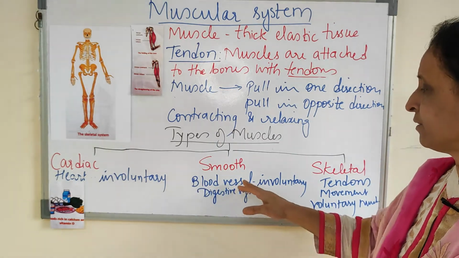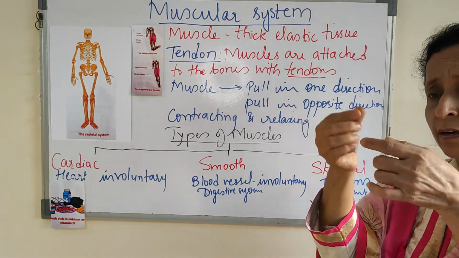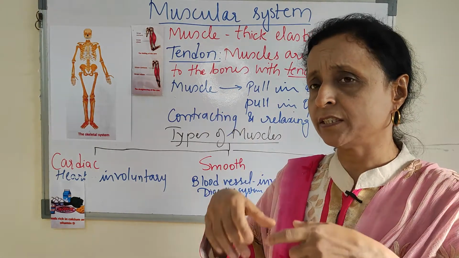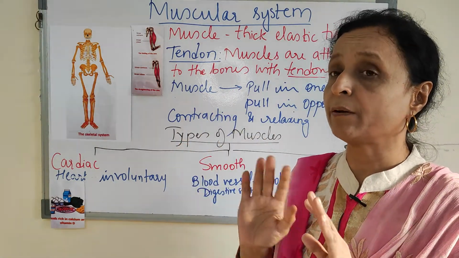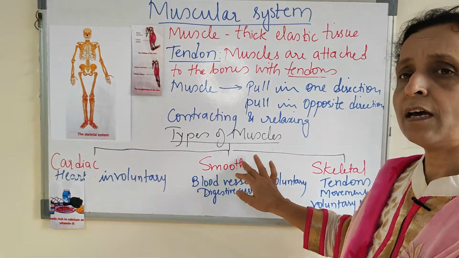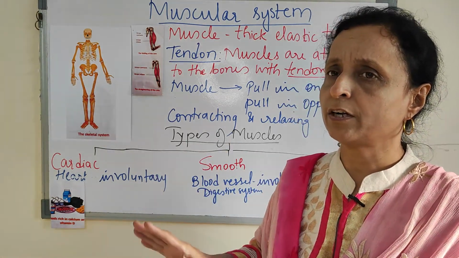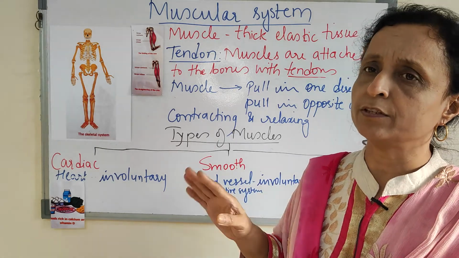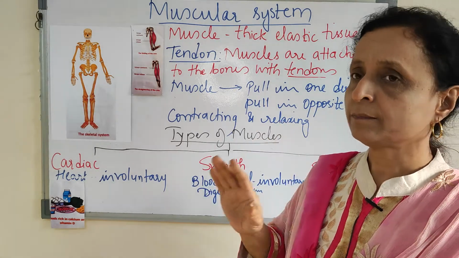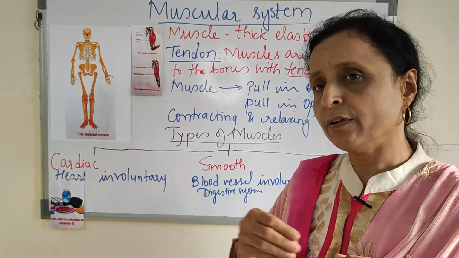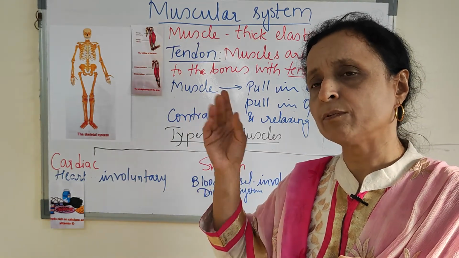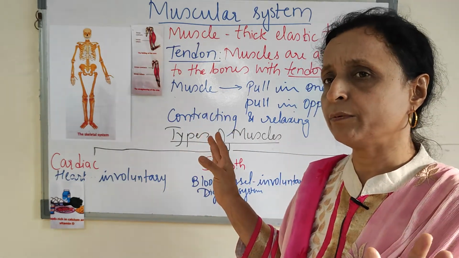Then the muscles which make the blood vessels and the digestive system are also involuntary. They are made up of smooth muscles. They are known as smooth muscles. They are involuntary, we cannot control them. We cannot tell the digestion to stop. You eat and it will start. In the same way the blood vessels will contract and relax for the movement of the blood. You can't tell them to stop.